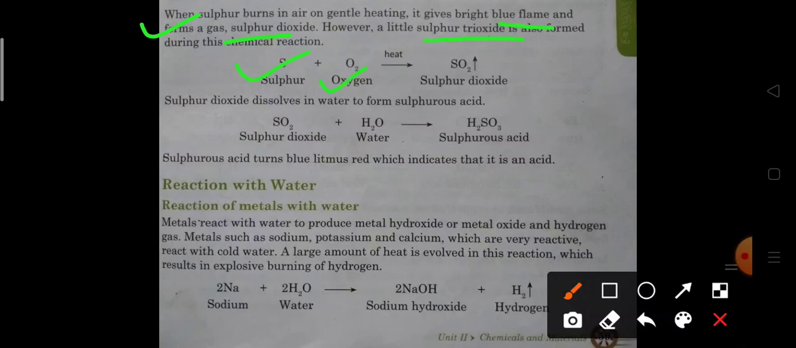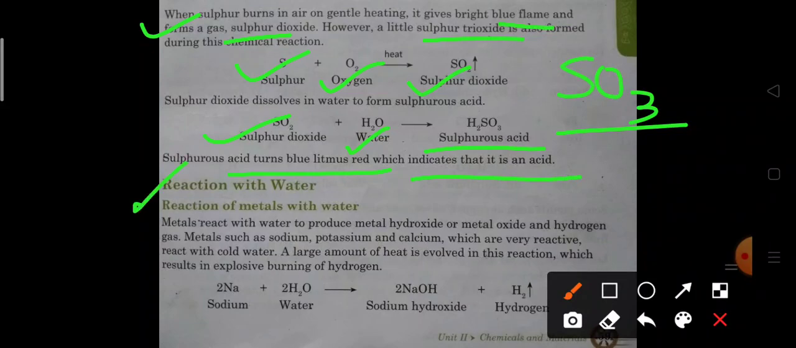Sulfur plus oxygen gives sulfur dioxide, and sulfur dioxide plus water forms sulfurous acid. Along with this, sulfur and oxygen also form sulfur trioxide, SO3. Sulfurous acid turns blue litmus to red, which indicates that it is acidic. This means the oxides of non-metals are acidic, and they further react with water to form acid.